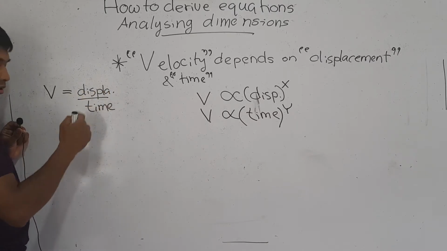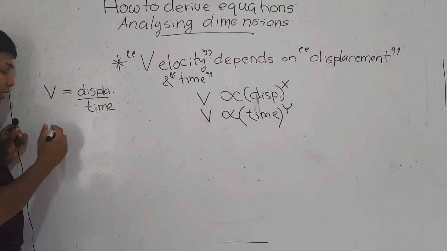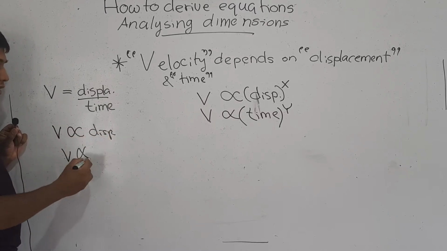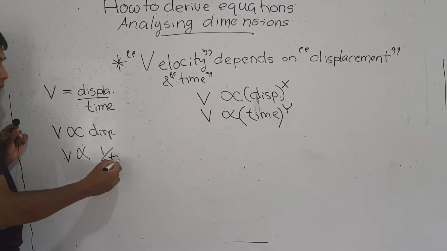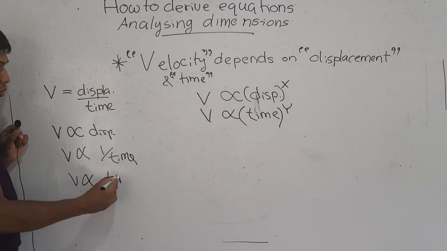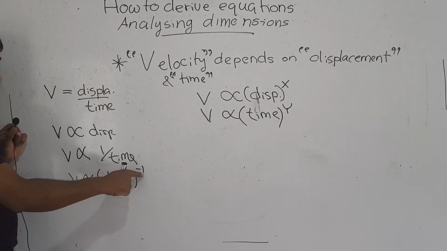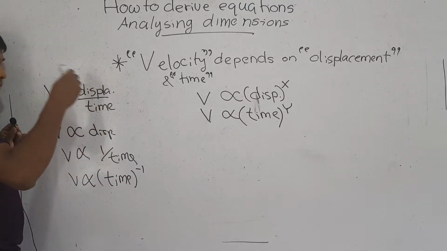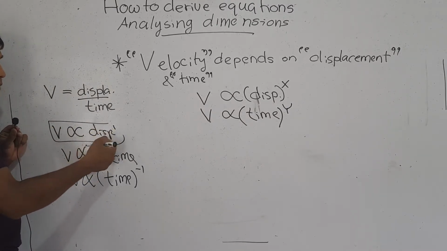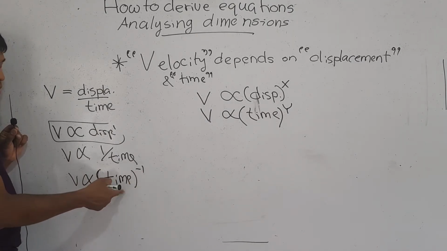The actual equation, right? So here, according to what you have learned in your previous levels, you can write this as velocity is directly proportional to displacement, and velocity is inversely proportional to time. Directly proportional to 1 over time, or instead you can write it as proportional to time to the power minus 1, since 1 over time is time to the power minus 1. Because we know the equation, we can write that velocity is directly proportional to the first power of displacement, and directly proportional to the minus 1 power of time.